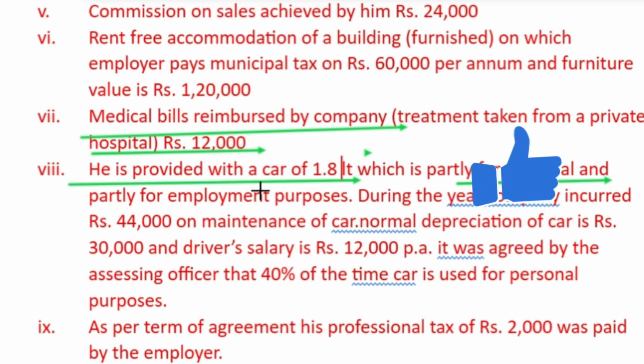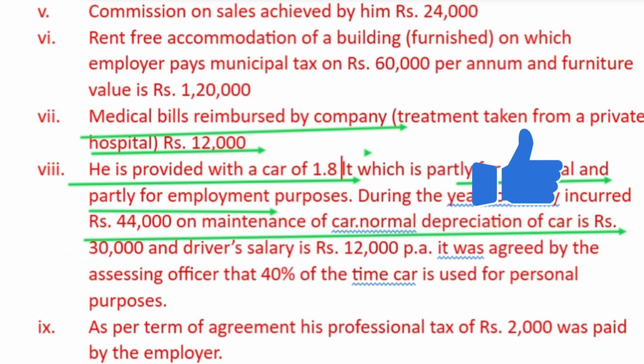Okay, he is provided with a car of 1.8 liter, which is partly for personal use. Sometimes you get 1800 cc, cubic capacity, 1.8 liter or 1800 cc, partly for employment purposes. So the other information is not relevant. Only 2400 rupees per month into 12 plus 900 per month into 12 for driver salary is the taxable value.